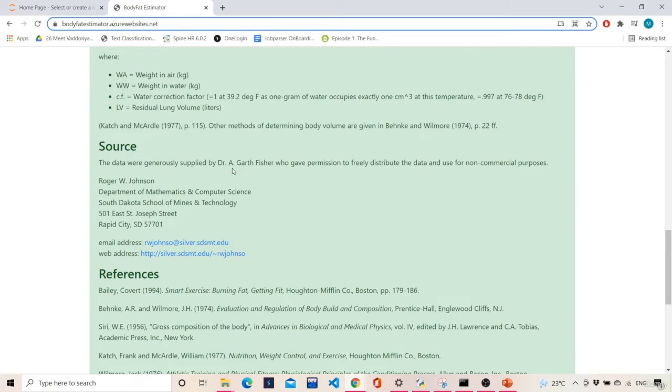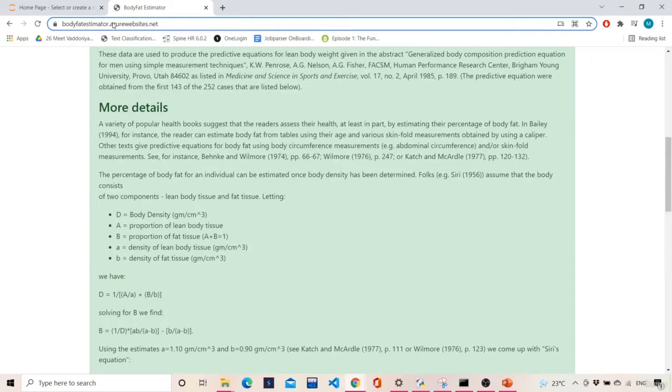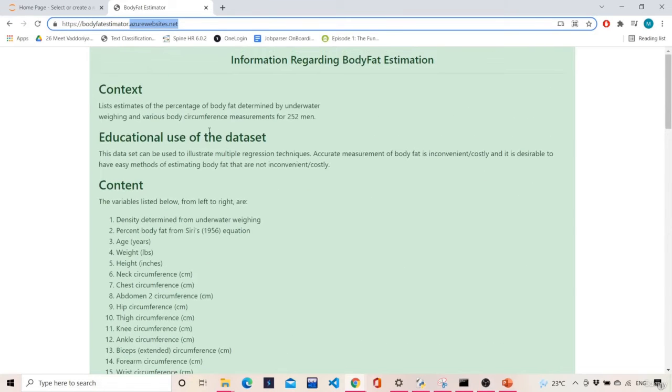If it's deployed on Azure, then at the end the URL will be written as azurewebsites.net. So this is the demo. I have given some information regarding body fat estimation and how it is calculated.